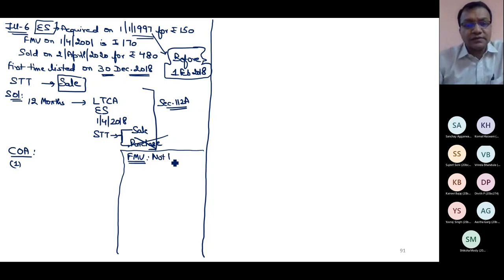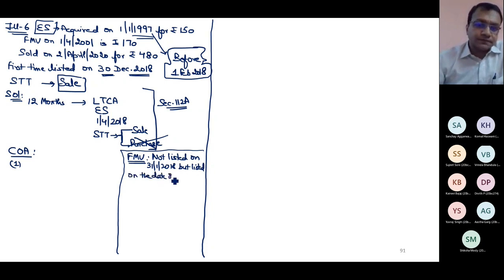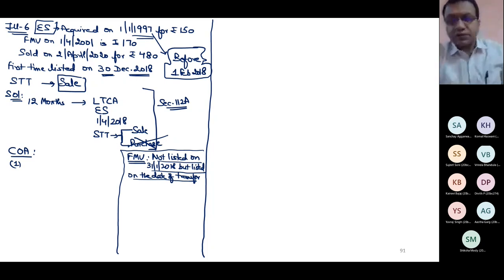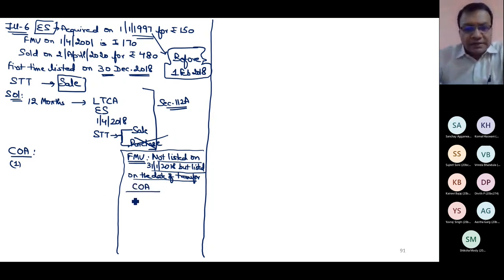Since the shares are not listed on 31st Jan 18 but got listed on the date of transfer, you apply the same formula: cost of acquisition divided by CII something multiplied by CII of 17-18. Now can you tell me what is the cost of acquisition?